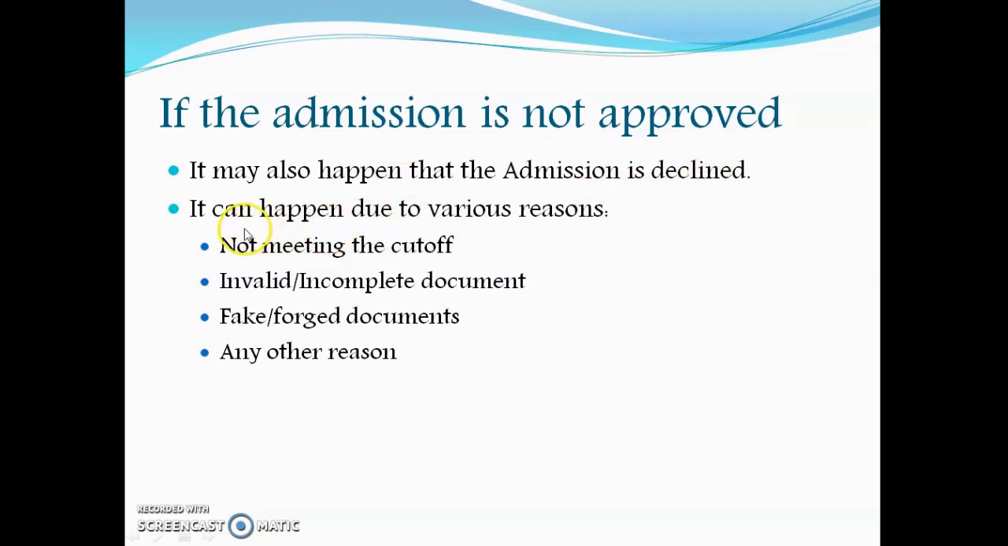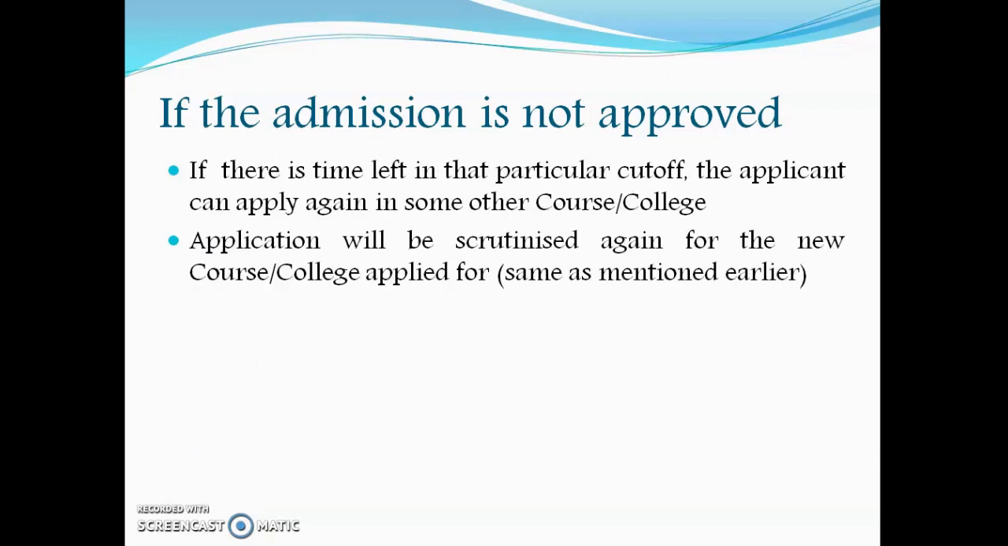Now, what are the reasons by which it can happen? There are some points which I have listed below. Number one, you are not meeting the cutoff. So while calculating, you thought that you are meeting the cutoff, but actually you are not meeting it. Then there can be a case of invalid or incomplete documents. There can be either fake or forged documents, or there can be any other reason. But the reason will be informed to you. And if you are not satisfied with the reason, you can approach the grievance committee.